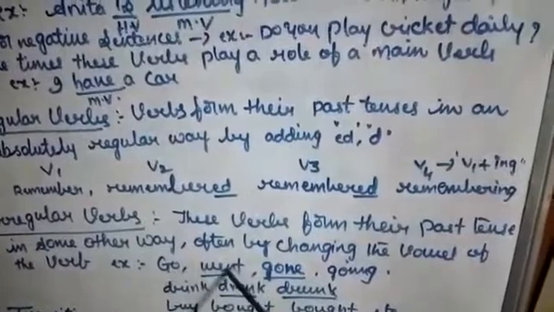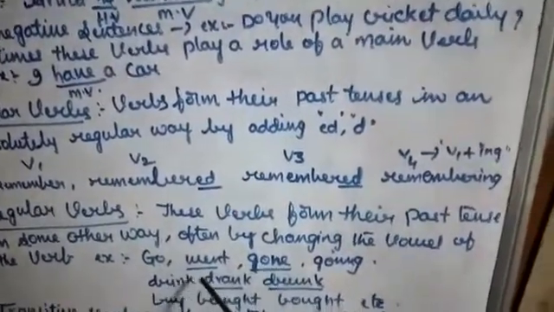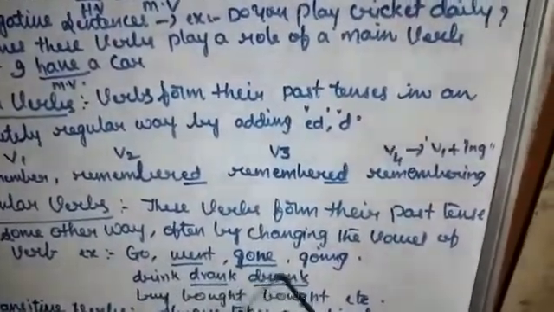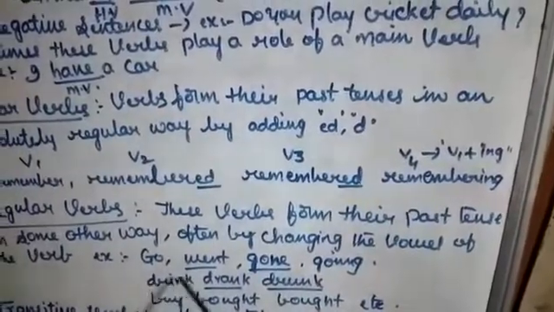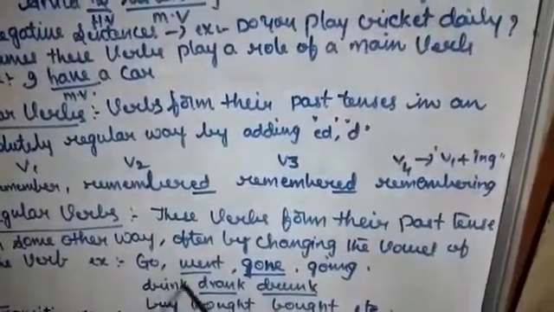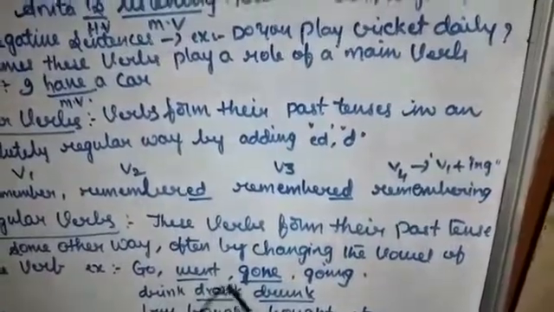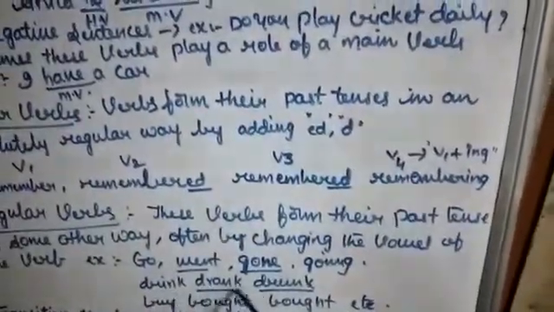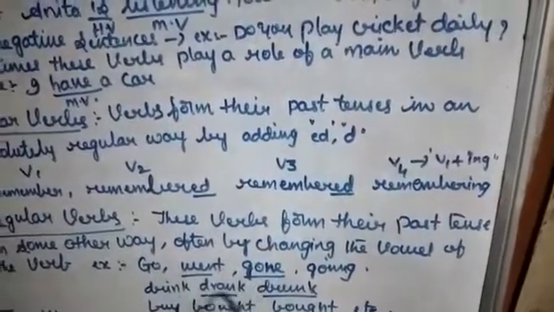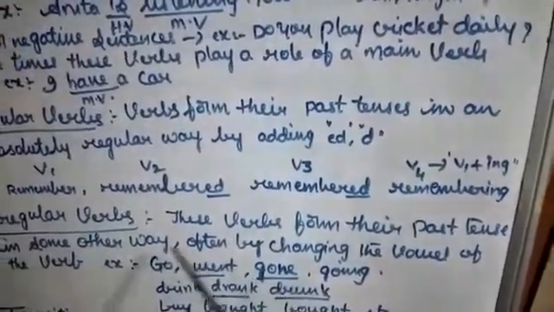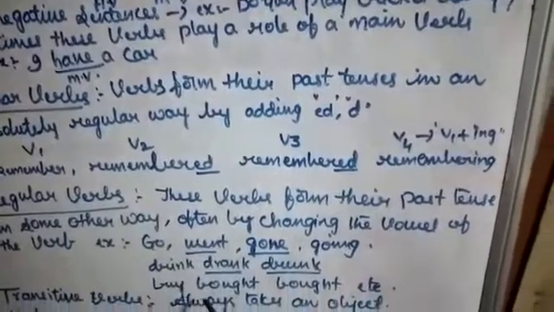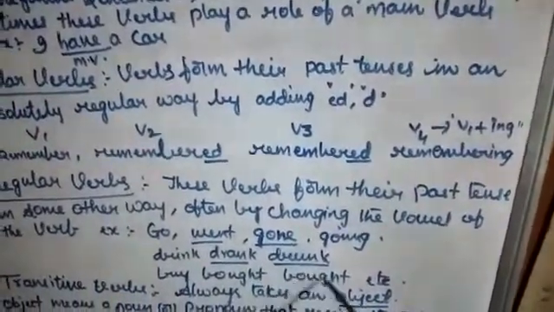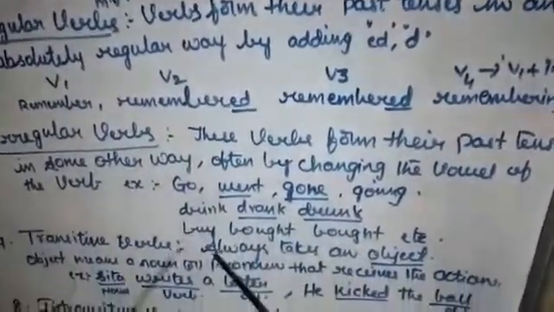Go, went, gone. Drink, drank, drunk. They start with the same letter, but in drink the i sound comes, in drank, drunk, the vowel sounds change. So the vowel sounds will be changed in the three forms of the verbs. So these are called irregular verbs. Buy, bought, like this.